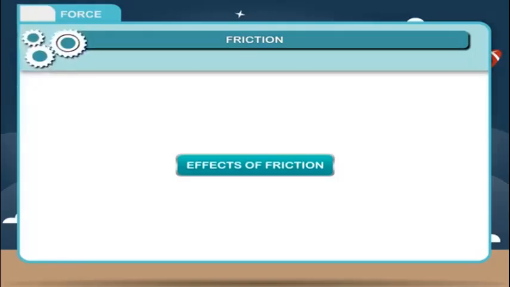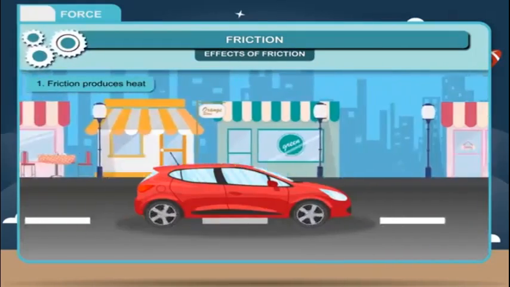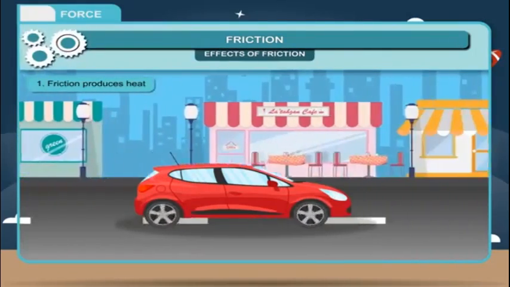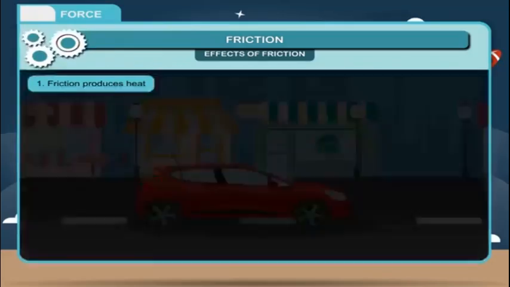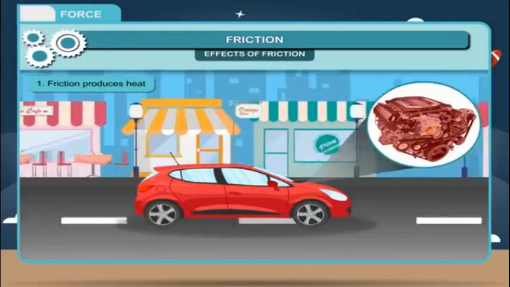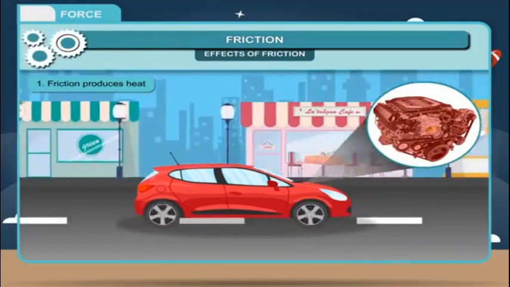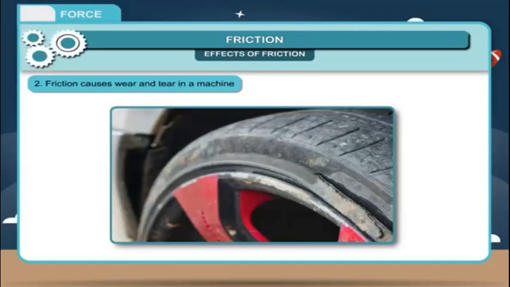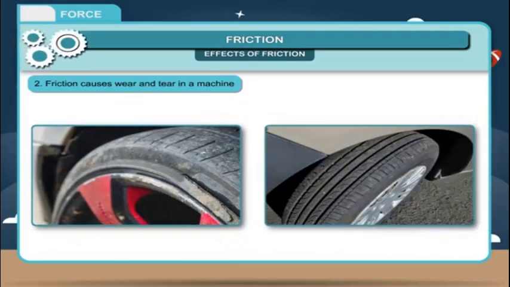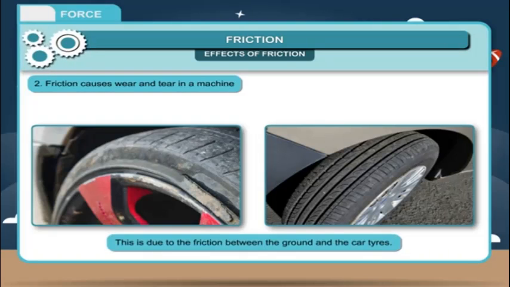Effects of friction. 1. Friction produces heat. Frictional force converts mechanical energy into heat energy. For example, moving parts of a machine become hot. 2. Friction causes wear and tear in a machine. If we compare old car tires with new car tires, we will find that the old ones are worn out. This is due to the friction between the ground and the car tires.